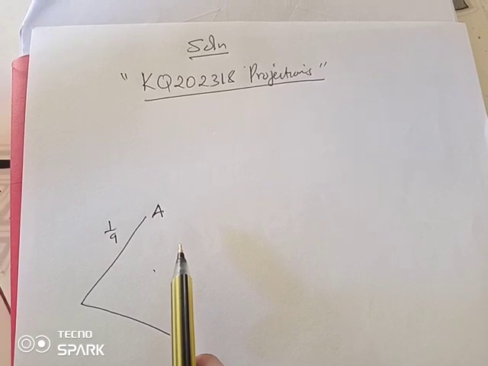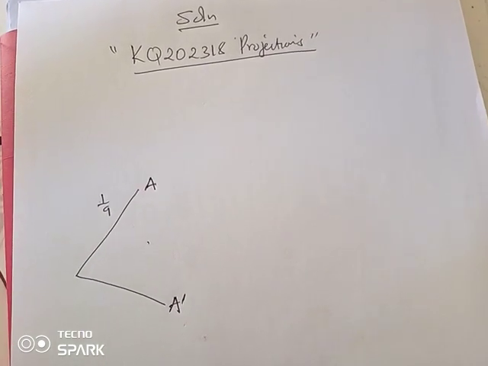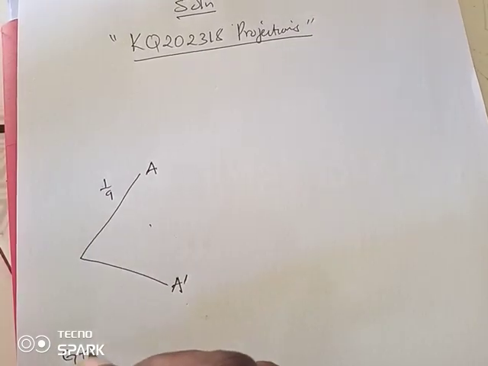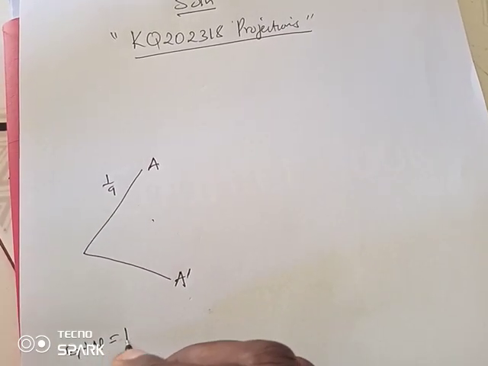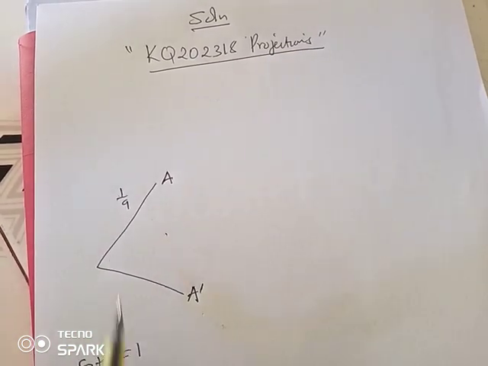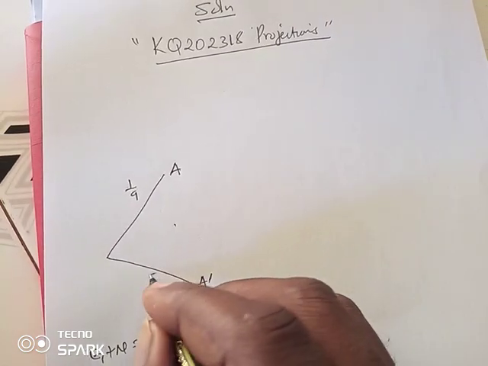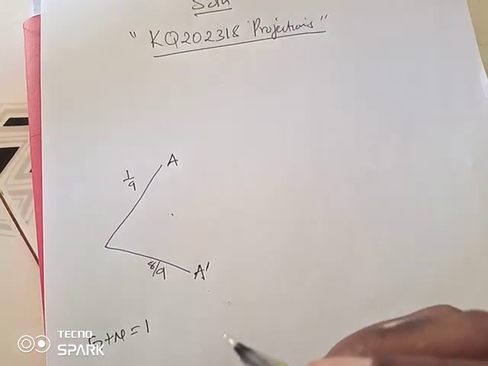The total probability of any event should always add up to 1. So getting and not getting A should be a 1. So we subtract 1 over 9 from 1, we get 8 over 9.